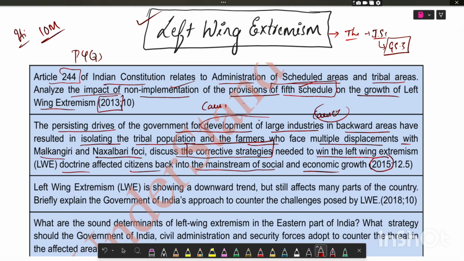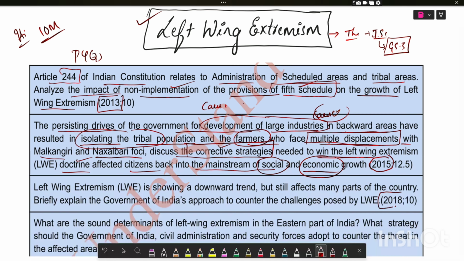Is it the development of large industries leading to the isolation of tribal population and land alienation of farmers leading to multiple displacement? And what are the corrective measures needed to win the left-wing extremism doctrine affected citizens, bringing them back into socio-economic growth?